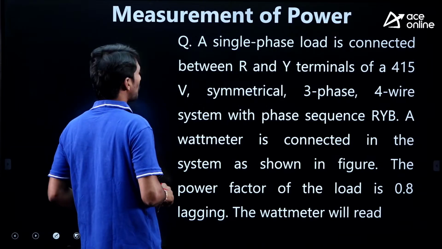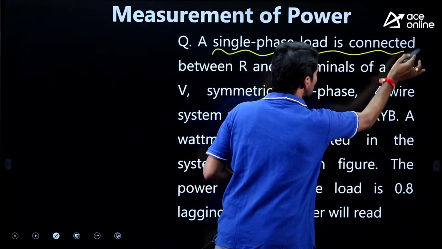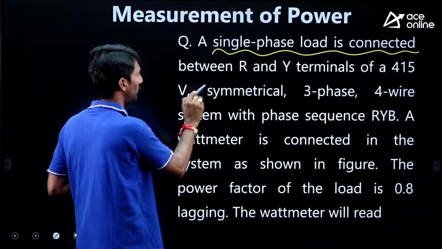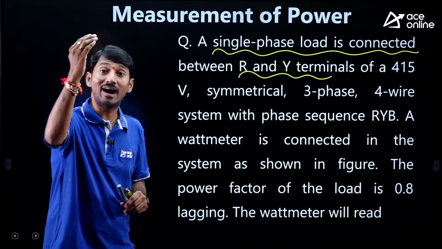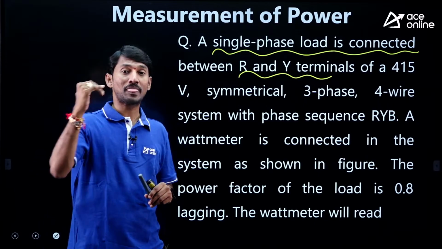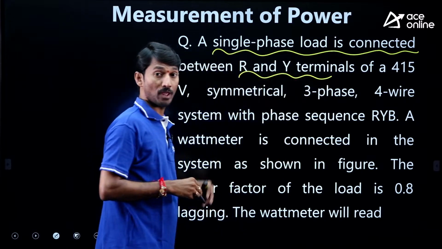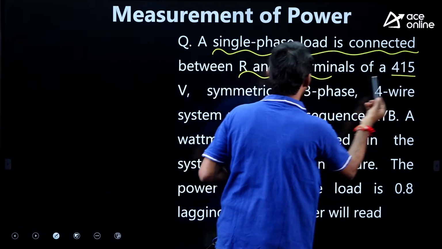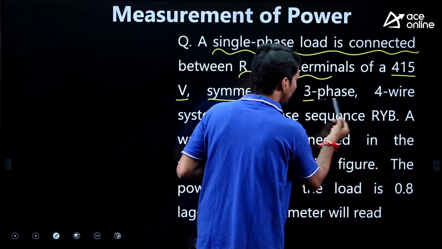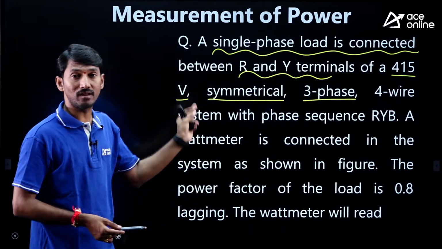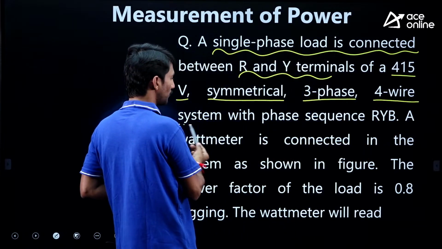A single phase load is connected. The first line is very important. In this question, a single phase load is connected between R and Y. Actually, single phase load means we have to connect R and N, or Y and N, or B and N. But here he has connected the R and Y terminals of a 415 volt symmetrical 3-phase 4-wire system.